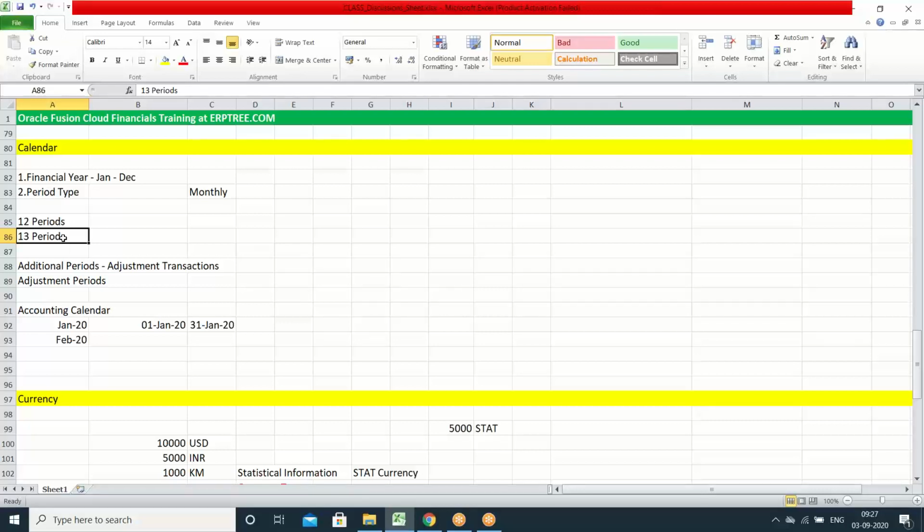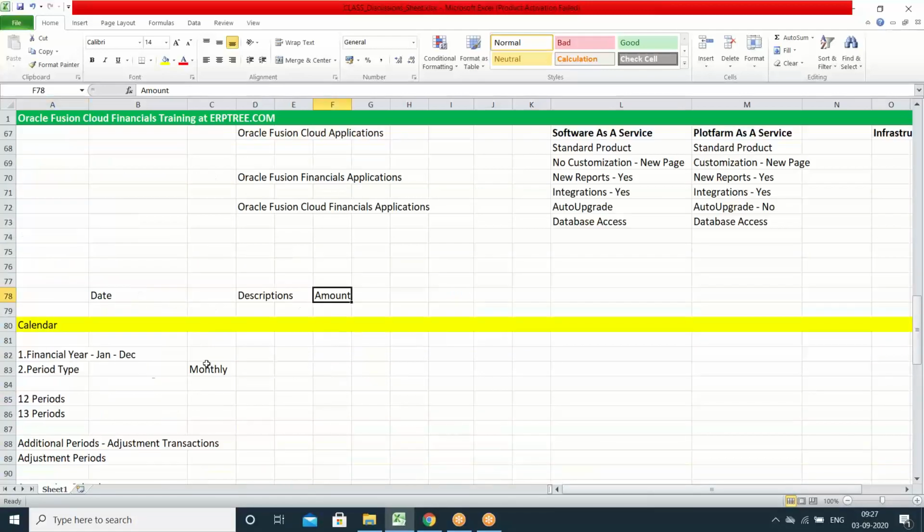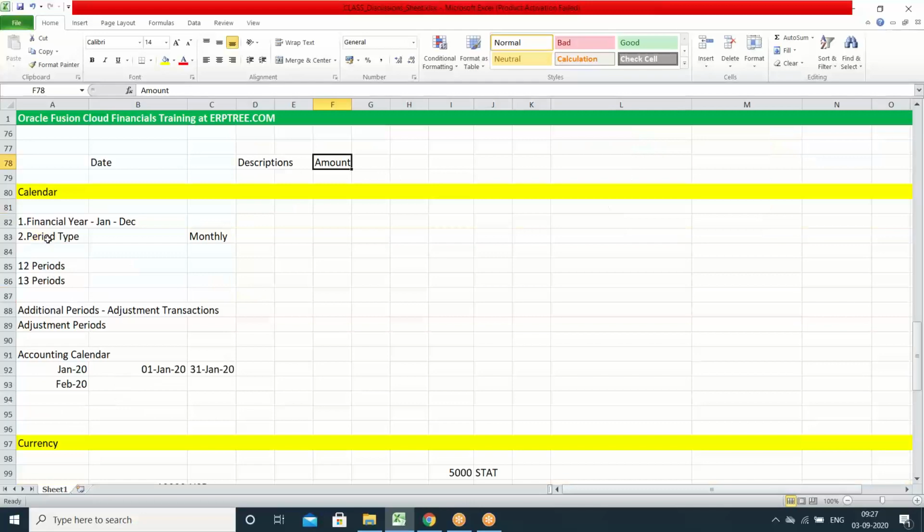Even if they say no, we have to suggest. The final decision the client can take. So these are the points we have to understand. And when you talk about currency, when you create the transaction, we have to enter the amounts. The amounts you have to address with the currency.